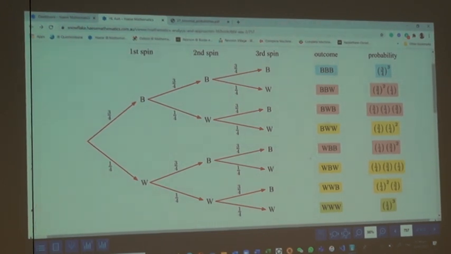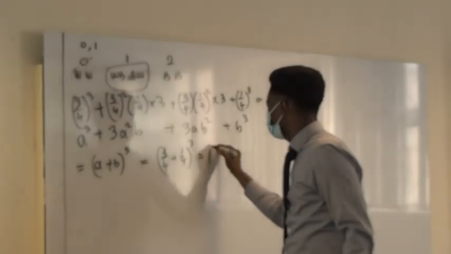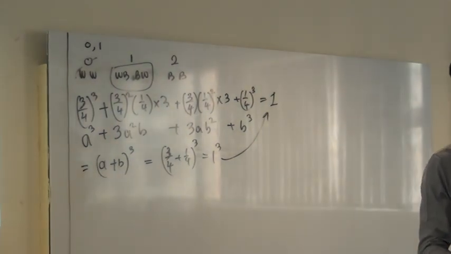I think we can see that immediately. Can we see that immediately here? Yeah. How? Because it is all, what is this? A cube. What is that? 3a squared b, 3ab squared, b cubed. What is this? That's the, oh yeah, we did this. (a plus b) cube. And that is just (3 over 4 plus 1 over 4) cube. 1 cube, 1. Oh, that's crazy.